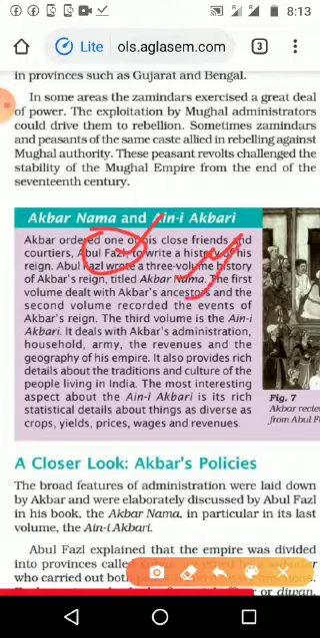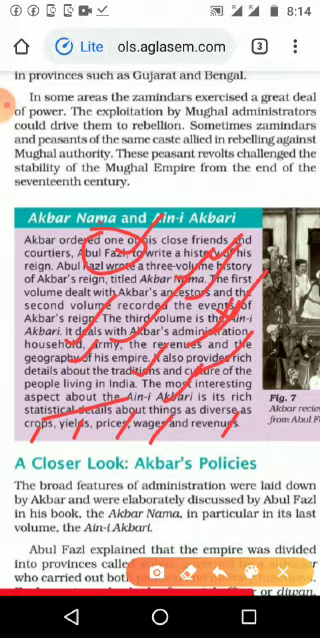First volume is about the ancestors, second volume about the events, and third volume is the Ain-i Akbari. In that, the administration, household, army, revenue and geography of the empire are given very clearly. At the same time, in these 3 volumes we can also see the tradition and custom of the people of India. Then in the third volume, details of statistics of crop, yield, price, wages and revenue are given very clearly. So what is Akbar Nama? As a 3-mark or 5-mark question, you can write all these points.